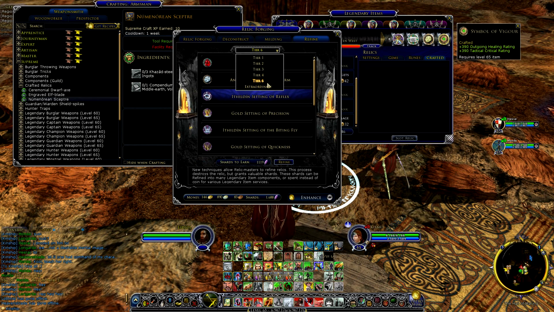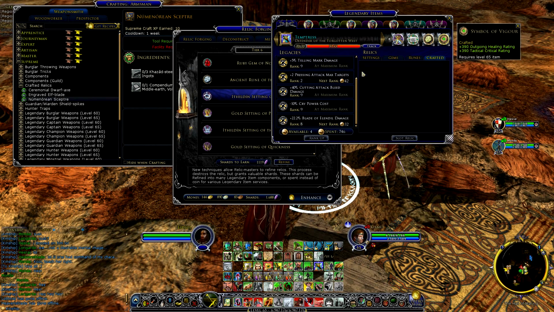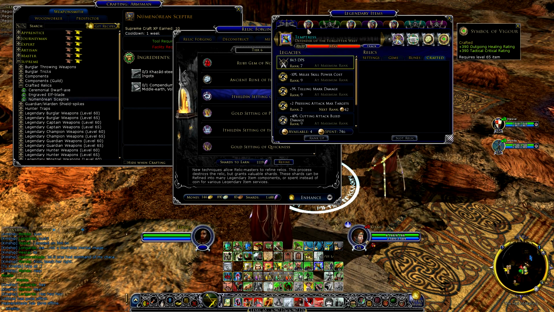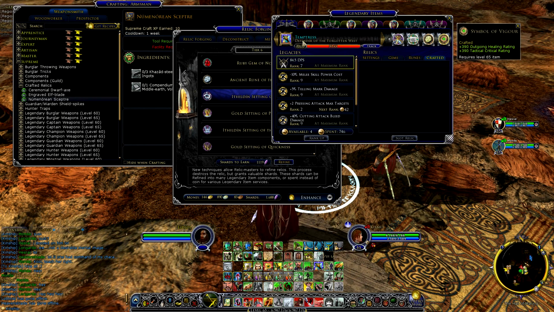If you notice here, when we're in Refine, there's only 6 tiers now. There used to be 8 tiers. They cut it down to 6, and they made it a little bit easier to go up the tiers. So it's a lot easier to get your legendary items built up. And if you put enough work into your legendary items, you can actually make them any way you want. You can take legacies off and put legacies in that you really want, and then you can build them up with scrolls of empowerment to get your higher levels and so on. So you can really make the ultimate weapon that you want, and the ultimate class item too, depending on which class you are.